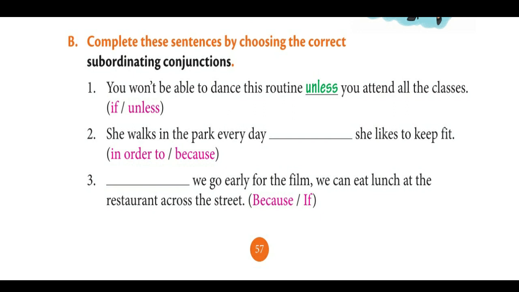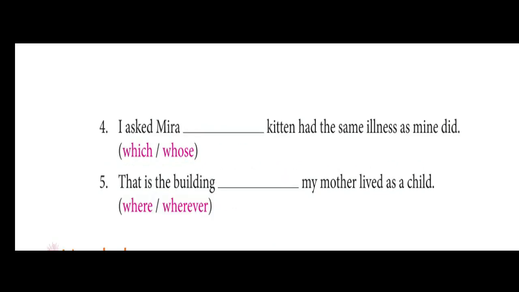The third one, dash we go early for the film, we can eat lunch at the restaurant across the street. Because or if. Like that, the remaining ones. I asked Mira dash kitten had the same illness as mine did.